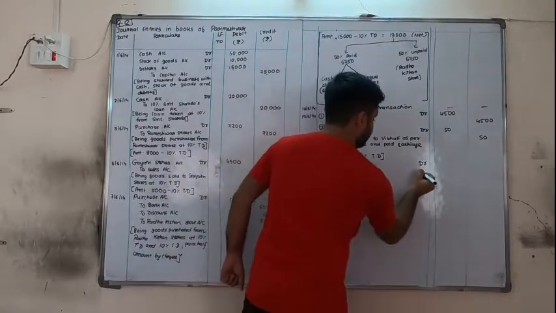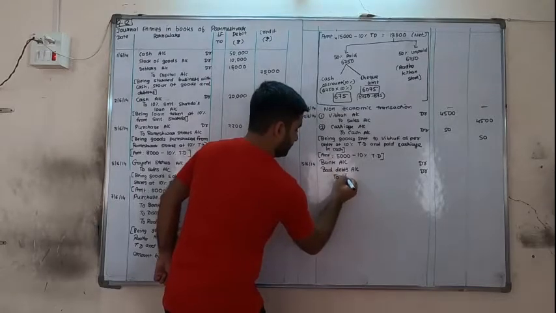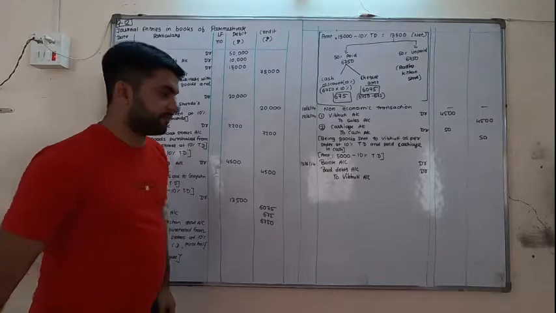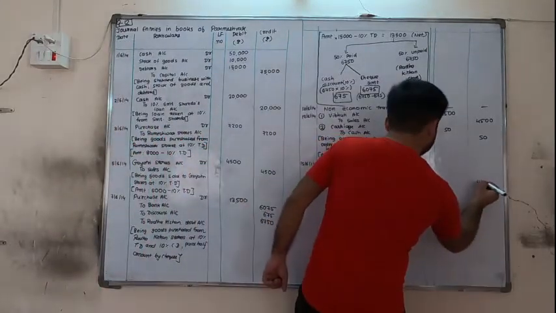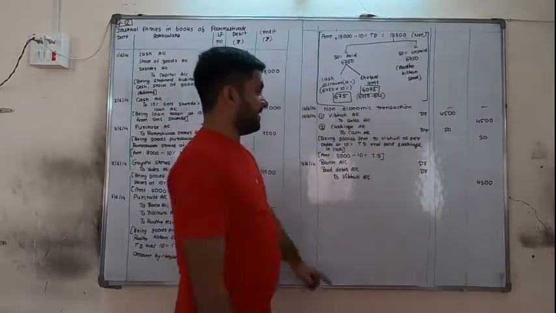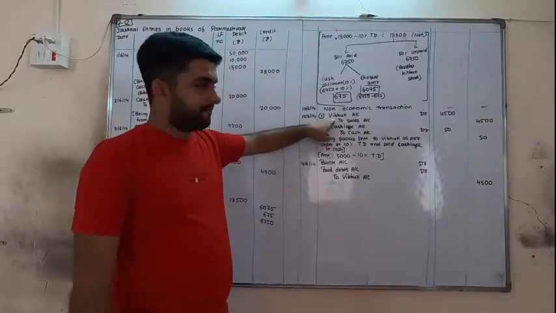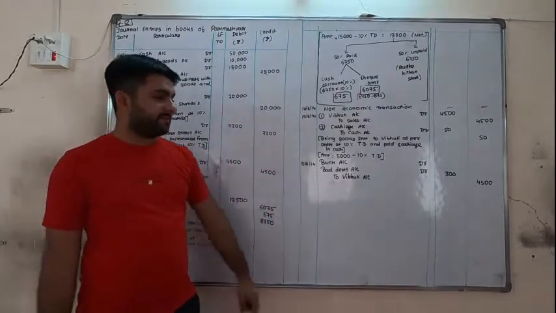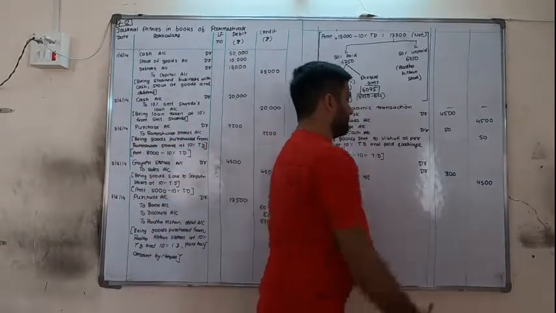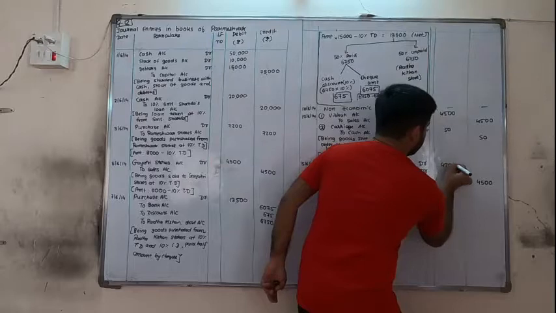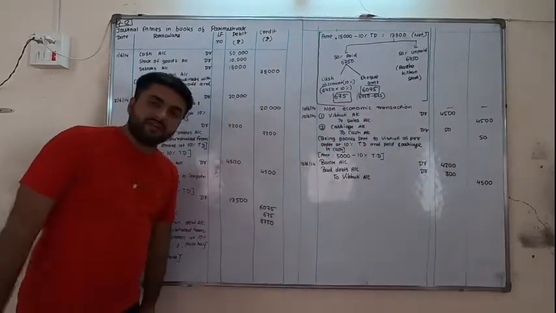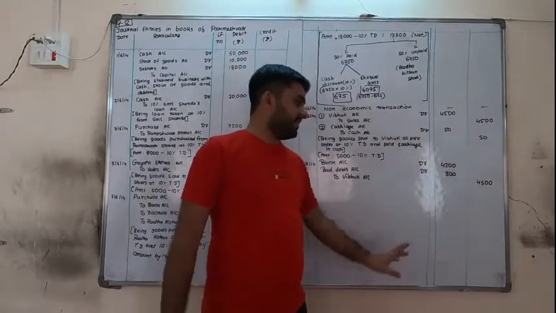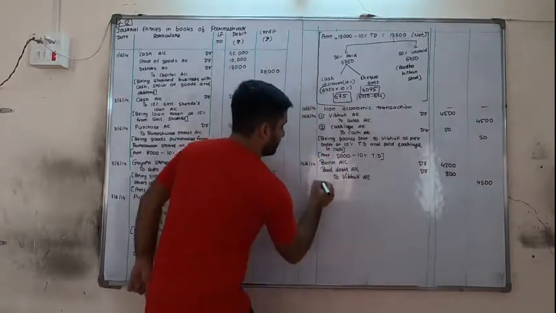Bad debts account debit to Vibhuti account. Now the amount which is receivable from Vibhuti is 4,500. How did you decide? From the previous entry. She cannot pay 300 to us, so 300 is the bad debts. Now 4,500 minus 300, so she is giving us the check of 4,200. This way you can understand that 4,500 is total, 300 is bad debt, so remaining 4,200.